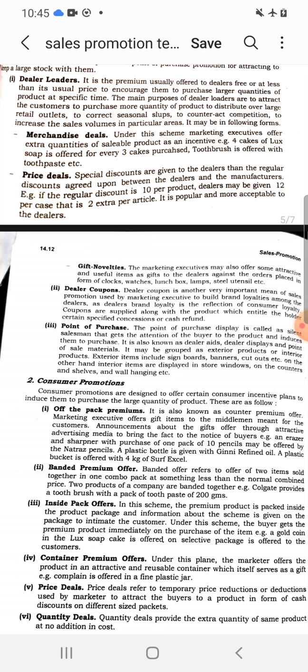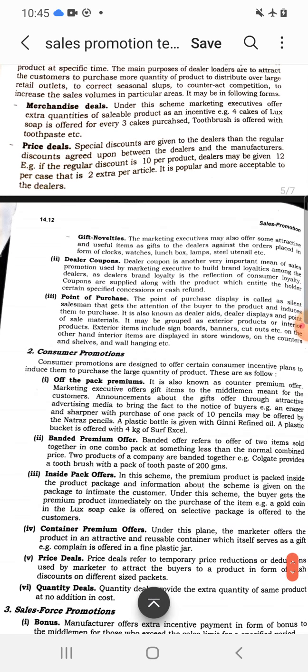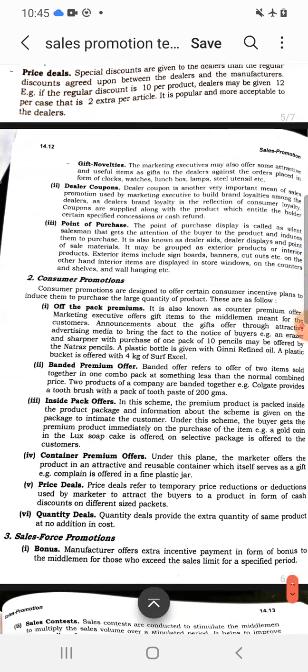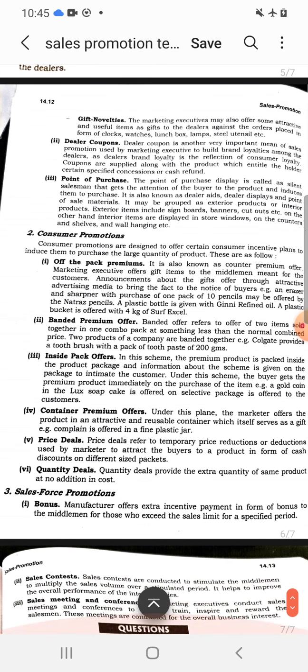Next is point of purchase, under which the marketer helps the dealers to beautify their point of purchase, their showrooms, in the form of providing them signboards, banners, cutouts, displaying their store windows, counters, shelves, providing them wall hangings, posters, etc.